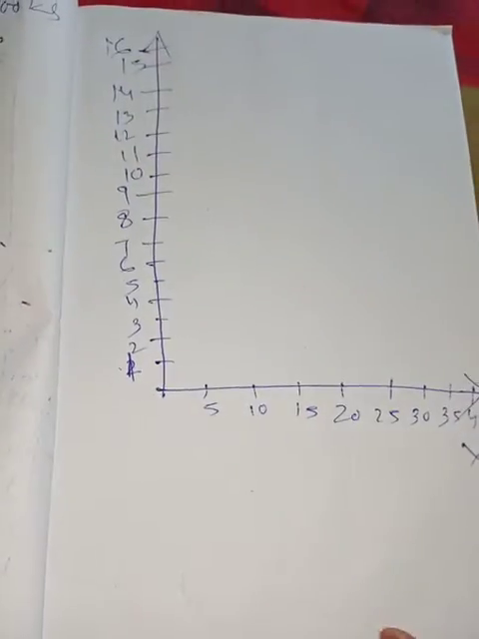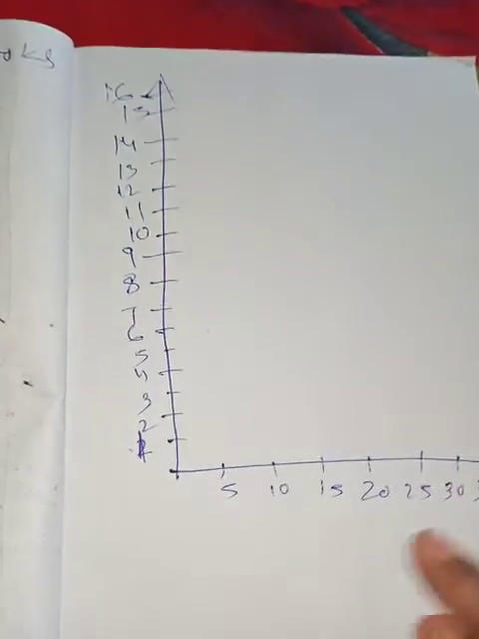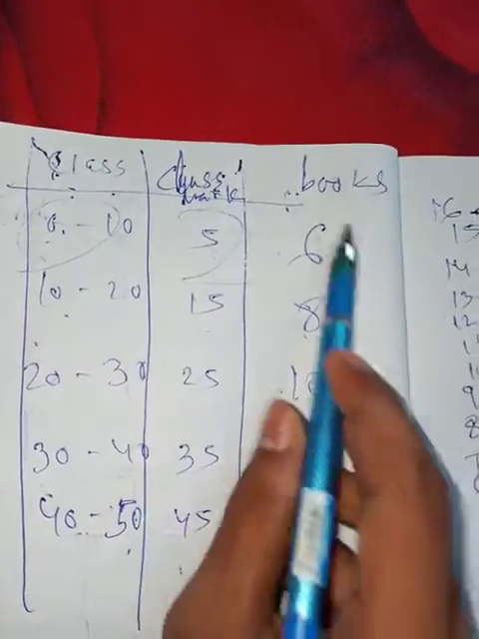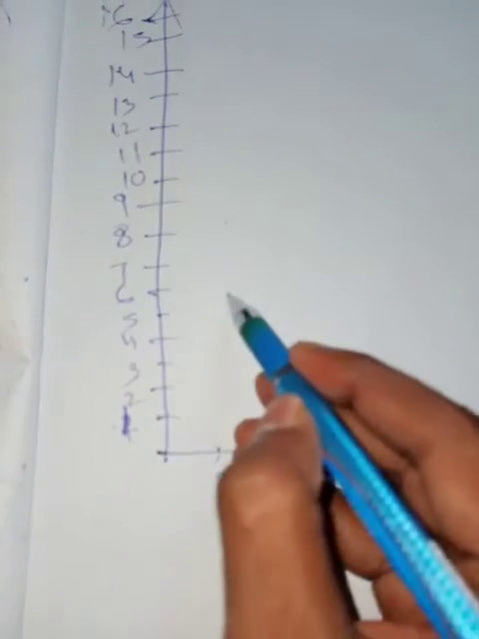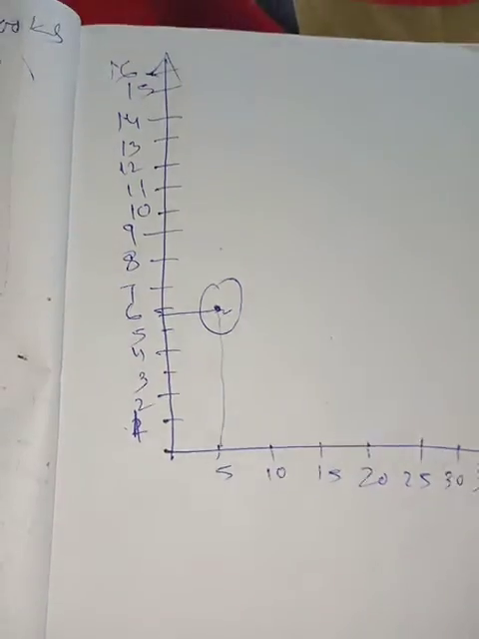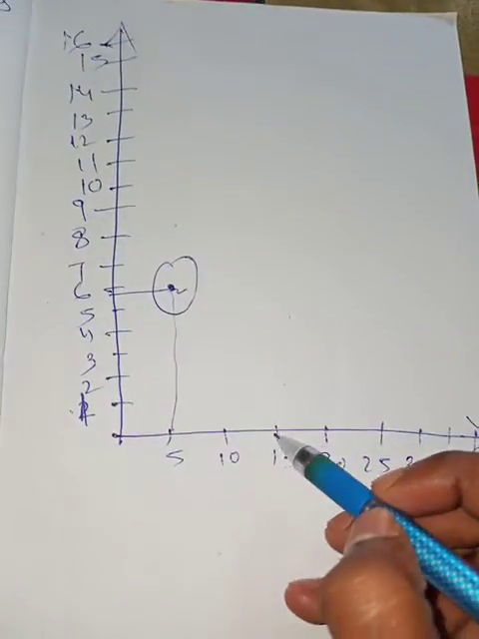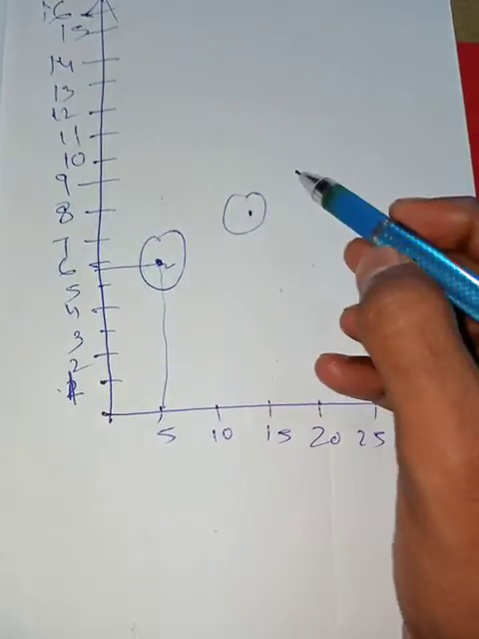If you want to draw the frequency polygon, you have to use the class mark, not the class. So the first point is 5, 6. That means 5 and next 6. So the point is here. Next is 15, 8. That is 15 and that is 8. So the point is here.